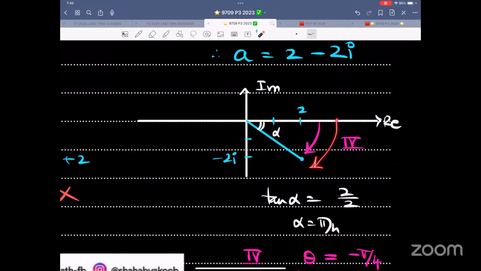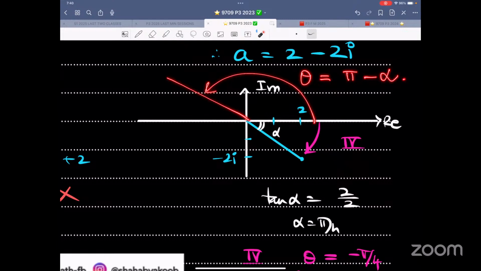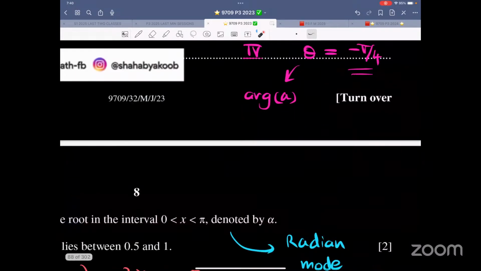Therefore, theta is negative alpha. Because in complex numbers, if in the first quadrant theta is alpha, over here theta is negative alpha. Over here, in the second quadrant, if theta is pi minus alpha, then in the third quadrant theta in complex numbers would be alpha minus pi. It's direct opposite of that. Just keep that in mind. And that's how you get this answer.